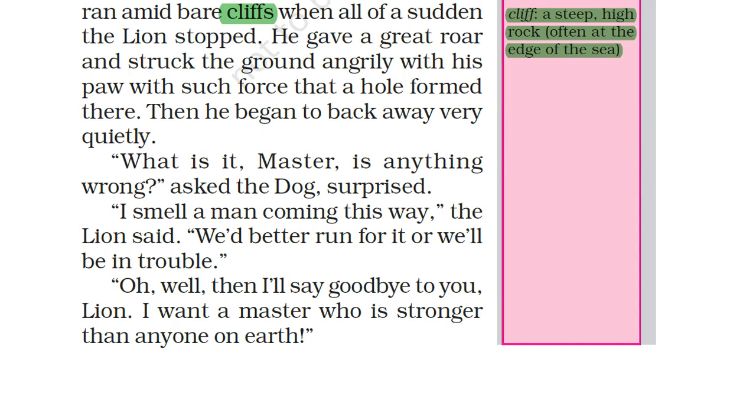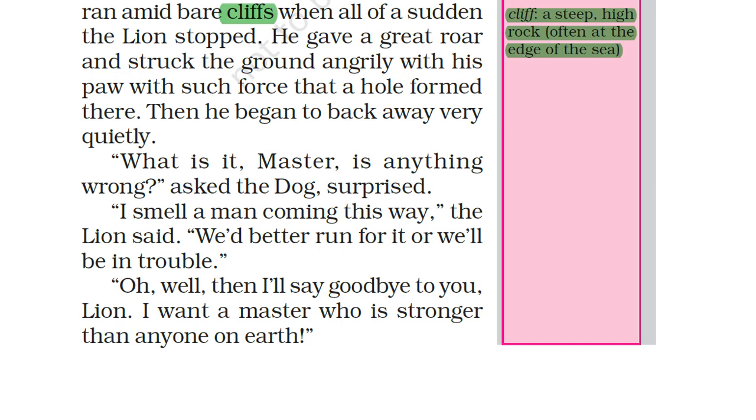What is it, master? Is anything wrong? Asked the dog, surprised. So with surprise, he asked the lion, what happened, master? What's wrong? Right? We ask, what is wrong with you? That way he asked. Then the lion replied, I smell a man coming this way. The lion said, we had better run for it or we will be in trouble. So the lion says, I am smelling that a man is coming from that side. We should run from this place, otherwise we will get some trouble. They can beat us. That way, the lion said to the dog.